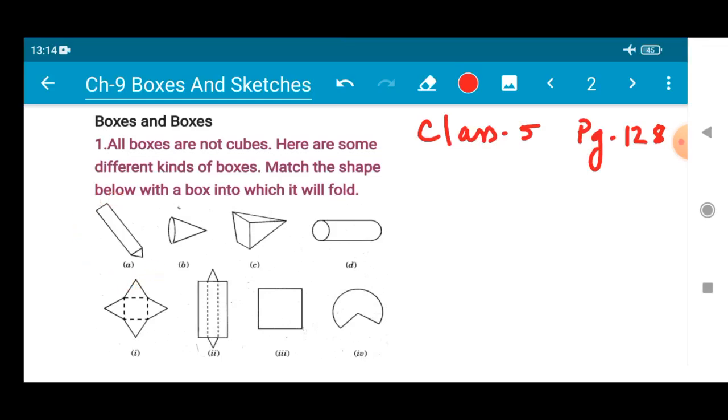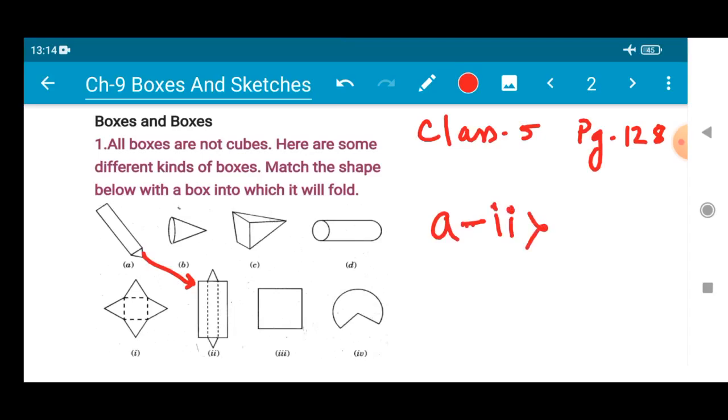This is number A here. This is a 3D shape, which you are going to discuss in your higher class. I'm not going to discuss this. This is called a triangular prism. Okay, so this one is getting matched with this. Figure A is getting matched with number 2.